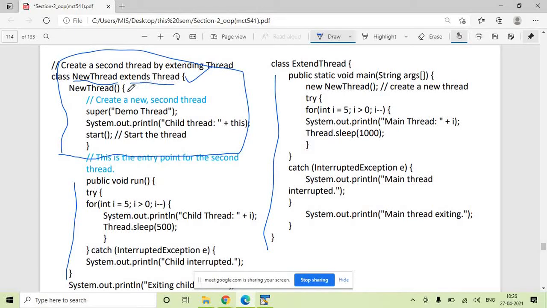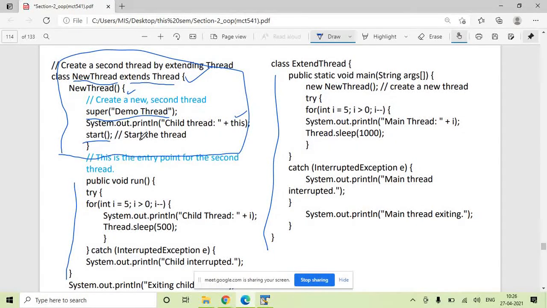Straight away write the new thread constructor, give a call to super demo thread. So super demo thread will give a call to the constructor of the thread class, which internally takes care of initializing and creating, all the thread creation activity, which will be taken care of by the thread class. You can print the instance of the current thread. Simply write this, and simply give a call to the start method.